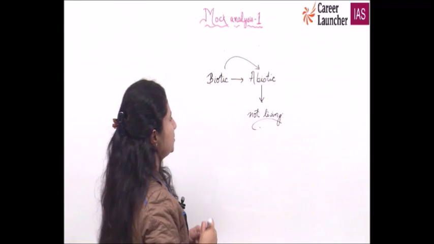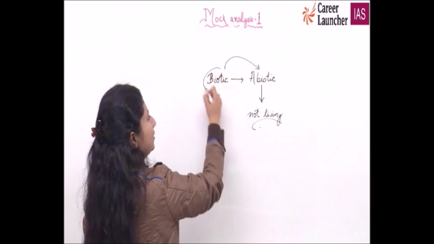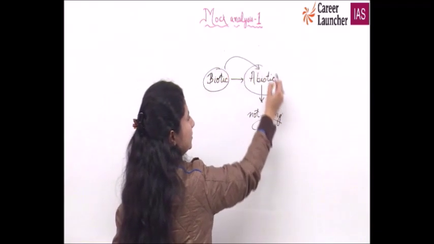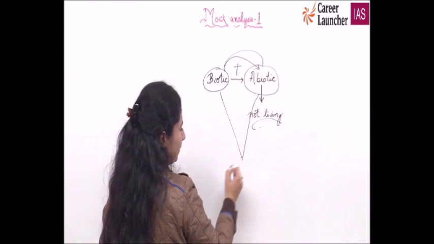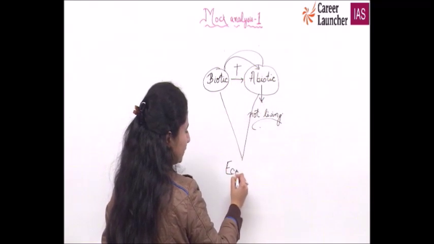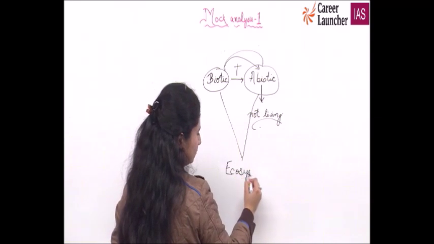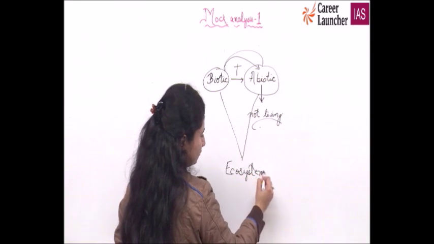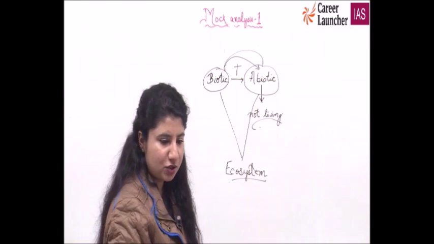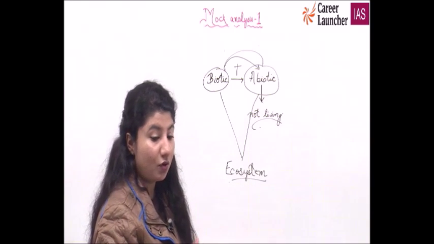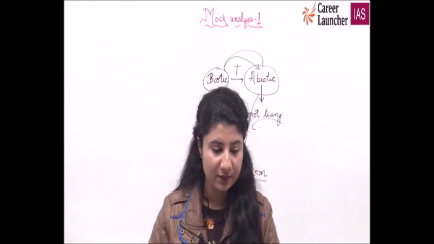That's the part of question. Every component of biotic and abiotic, when they combine together, they all form the part of ecosystem. Correct? So which of the following are the biotic or the abiotic components of the environment?